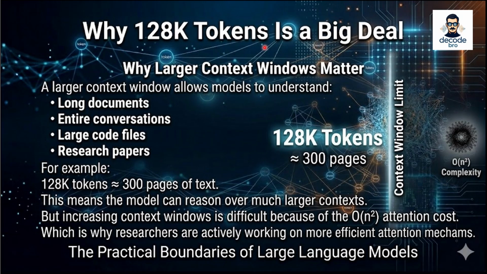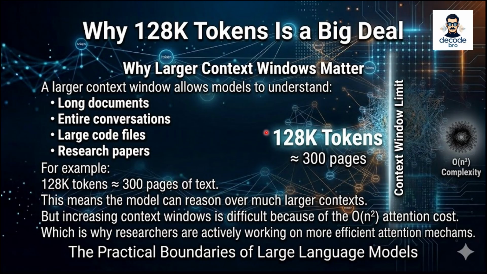128K tokens is a big deal. So why is everyone excited about larger context windows? Because they unlock entirely new capabilities. With a larger context window, models can process long documents, entire conversations, large code bases, and even full research papers. For example, a context window of around 128,000 tokens is roughly equivalent to 300 pages of text. That means a model can analyze and reason over a massive amount of information at once.